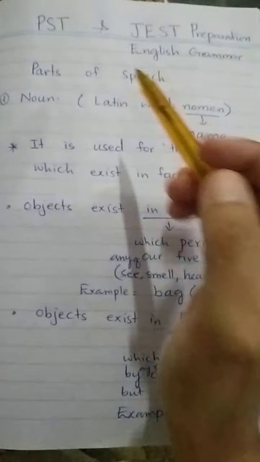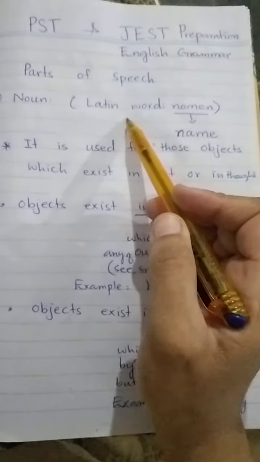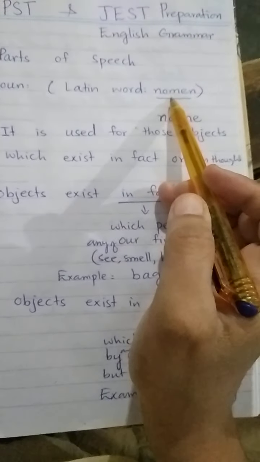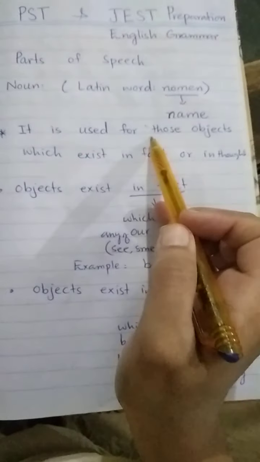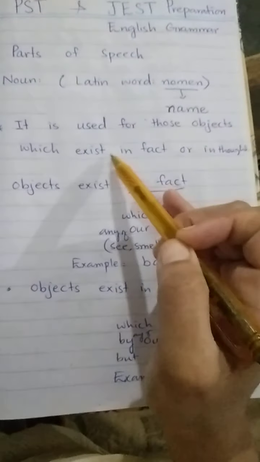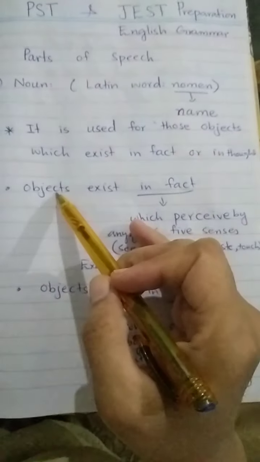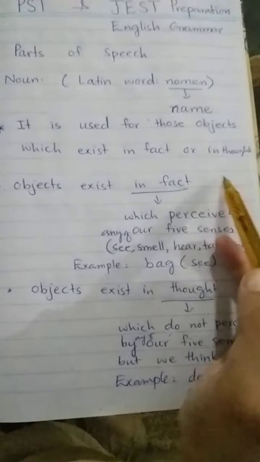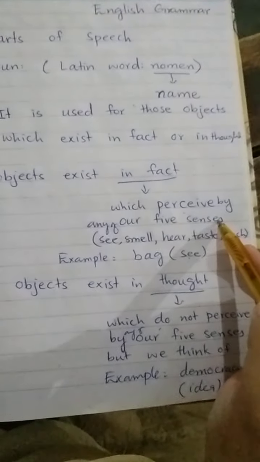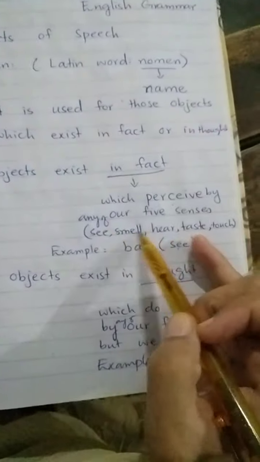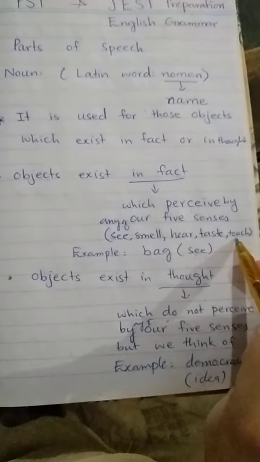Let's learn about parts of speech. Noun. Noun is a Latin word which is taken from the word nomen, which means name. It is used for those objects which exist in fact or in thought. Objects exist in fact means in reality, which we perceive through our five senses: sense of sight, sense of smell, sense of hearing, sense of taste, sense of touch.